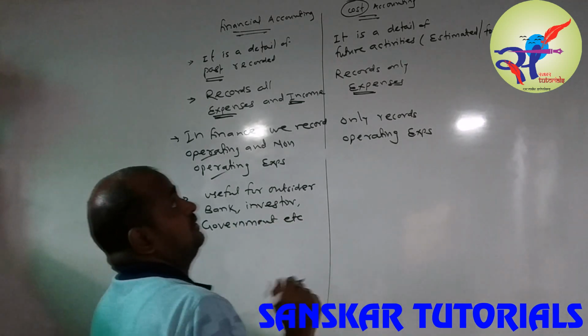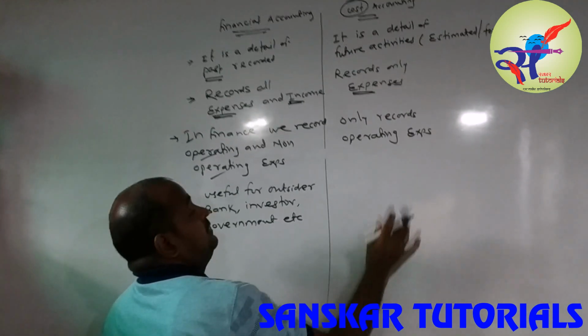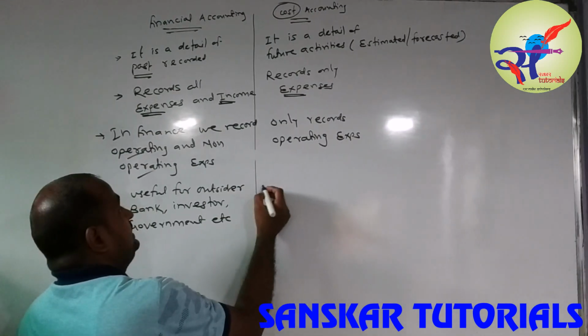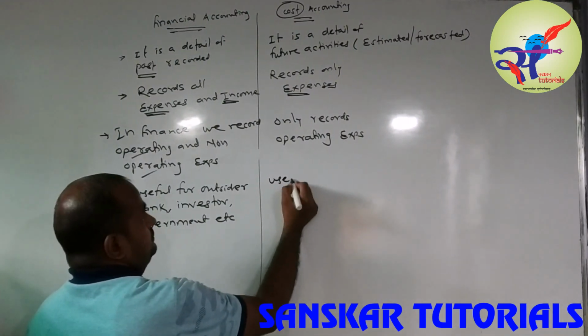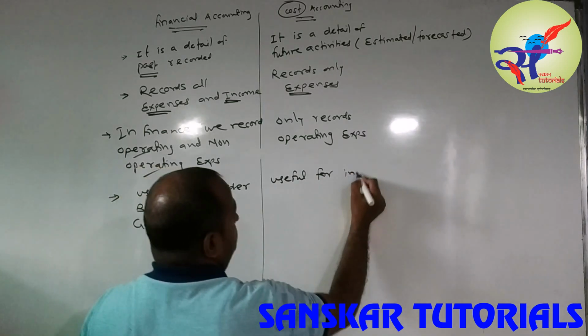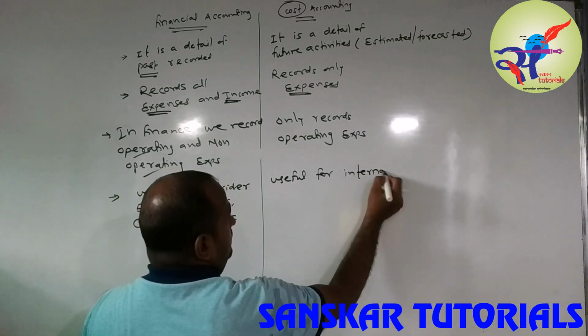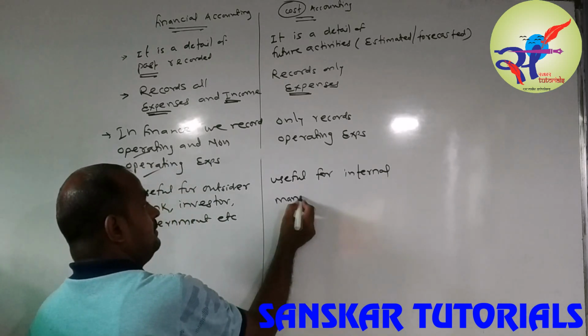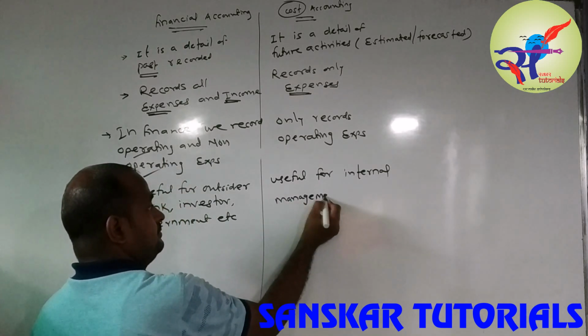While the cost accounting is only for the internal management.